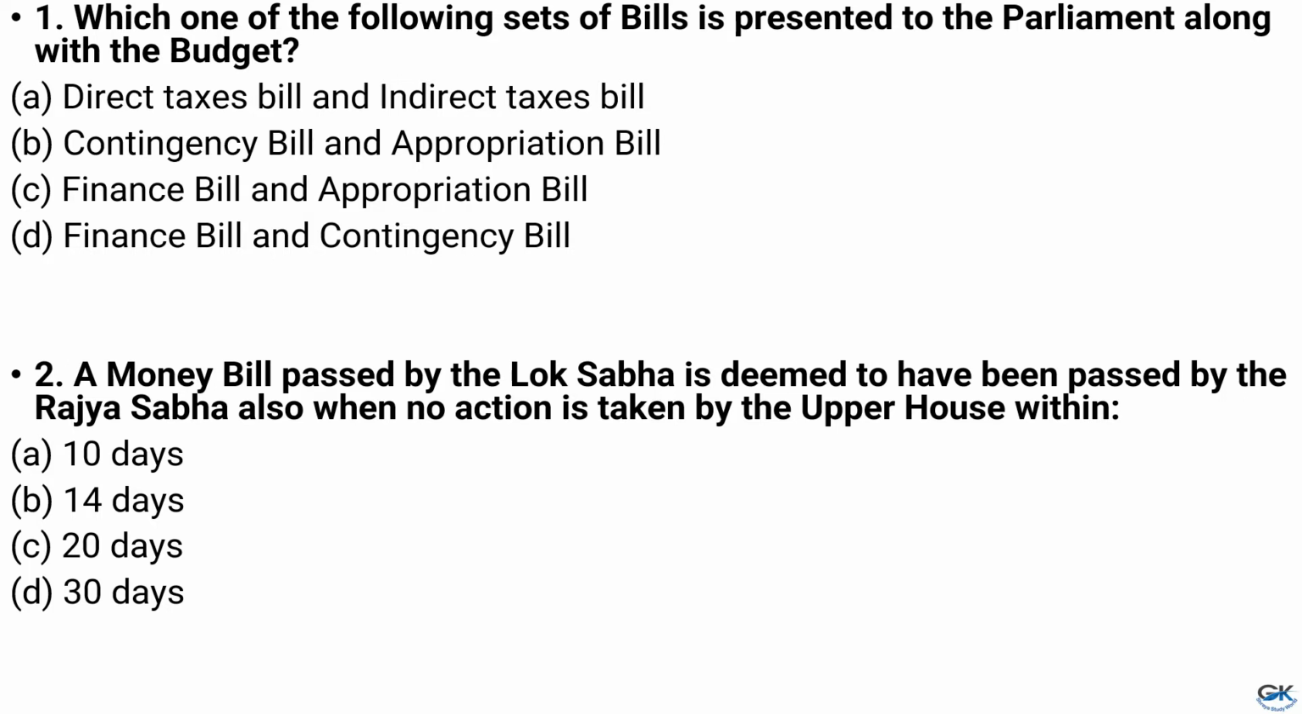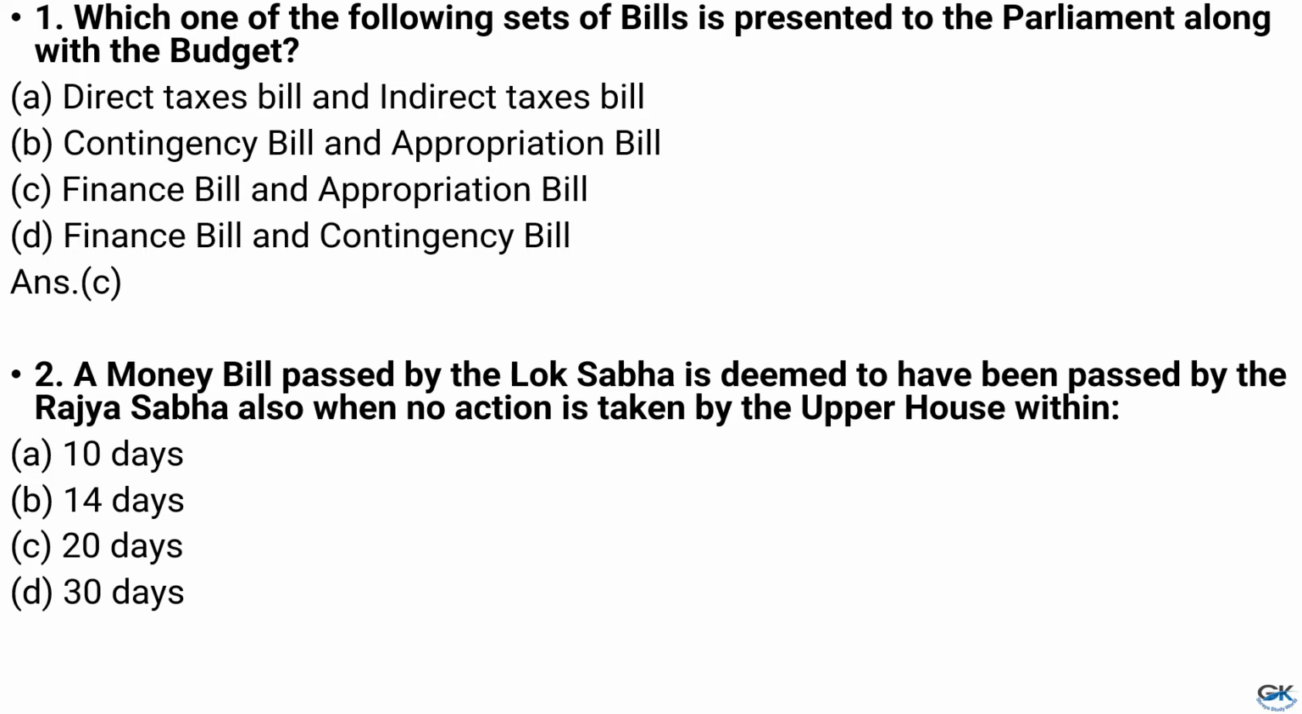Which one of the following sets of bills is presented to the Parliament along with the budget? Option A. Direct taxes bill and indirect taxes bill. Option B. Contingency bill and appropriation bill. Option C. Finance bill and appropriation bill. Option D. Finance bill and contingency bill. And the answer is option C. Finance bill and appropriation bill.